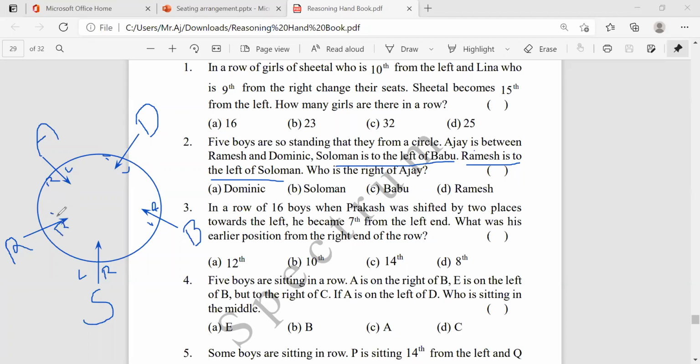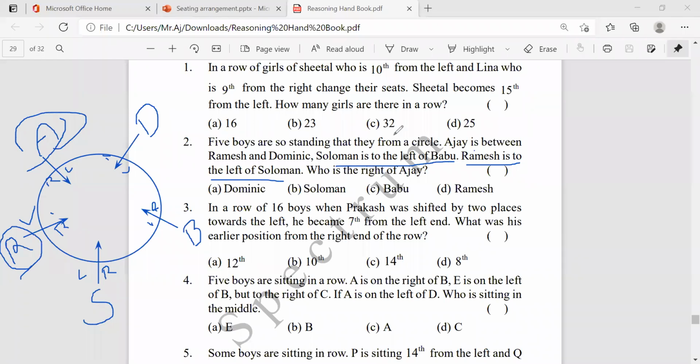And what they're asking, who is left of Ajay? Sorry, who is right of Ajay? Who's the right of Ajay here? This is nothing but Ramesh. Ramesh is right of Ajay. Okay. Is it clear? The first simple problem. It's a very simple basic problem.